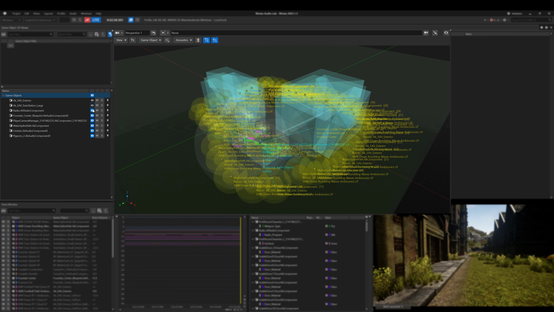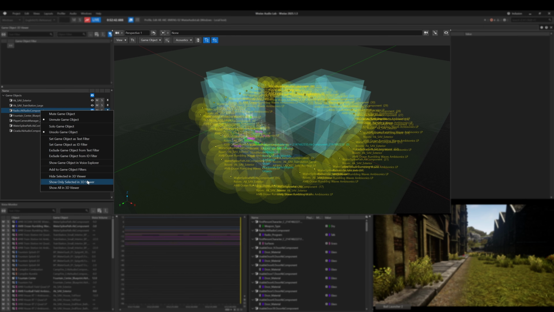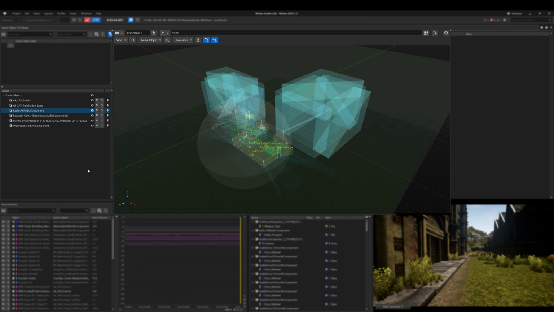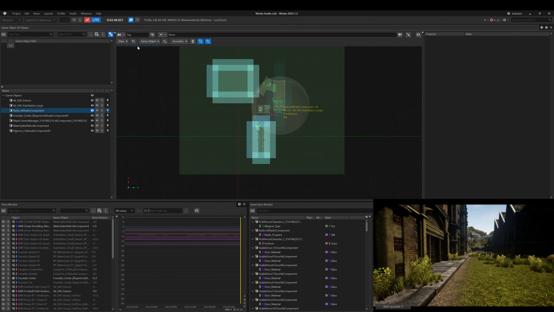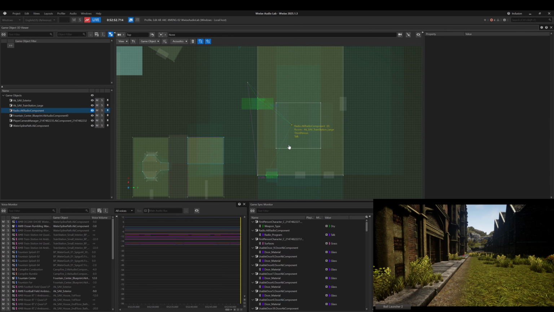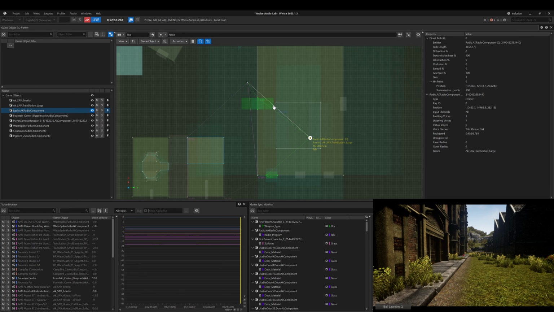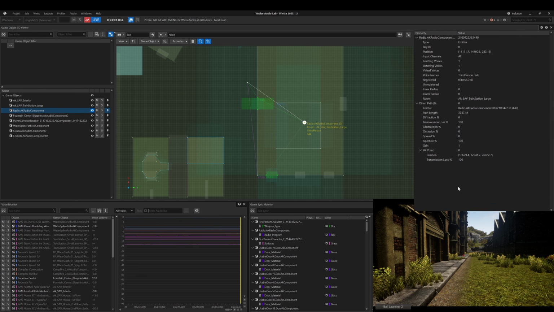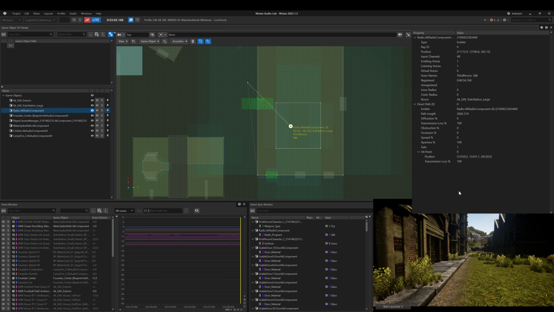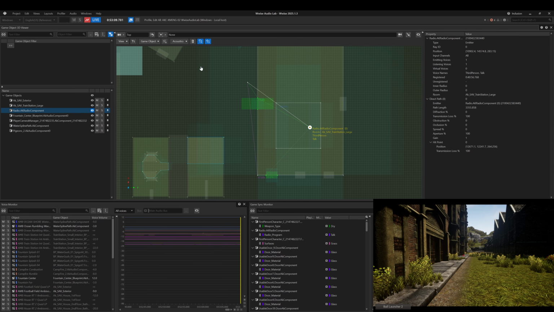On the left, the Game Object list supports visibility control via the eye icons. We can also right-click and choose Show Only Selected to focus on a specific emitter and its related paths. When we click any game object or acoustic path in the 3D view, the Object Properties panel on the right updates automatically, showing information such as object type, position, as well as diffraction, transmission, and other acoustic data. These improvements make it easier to visually inspect the relationship between game object and their acoustic paths.